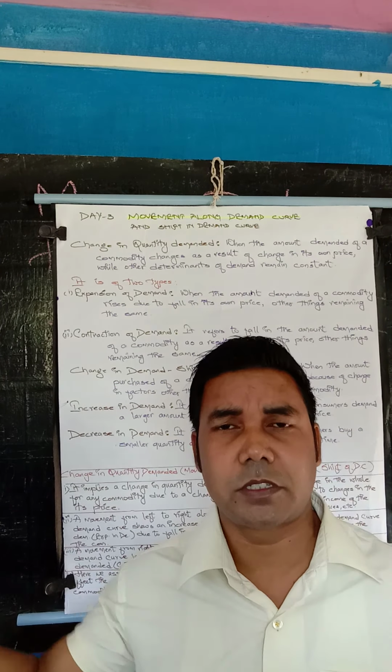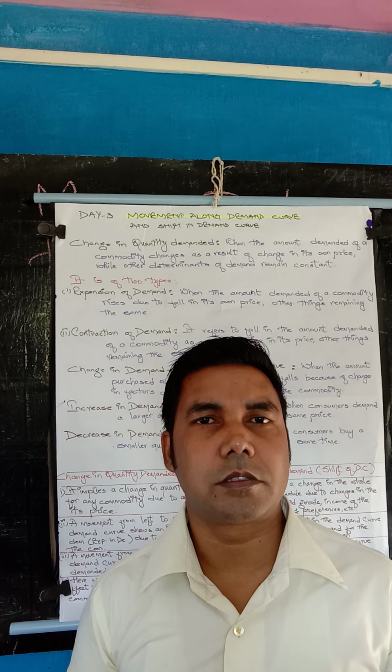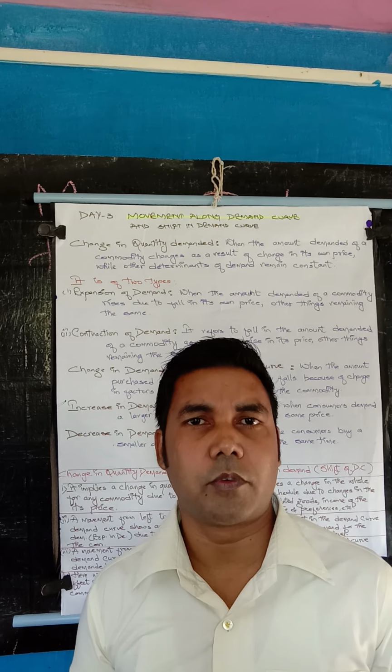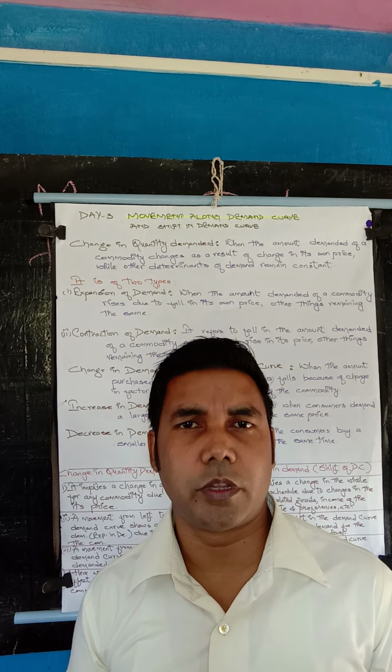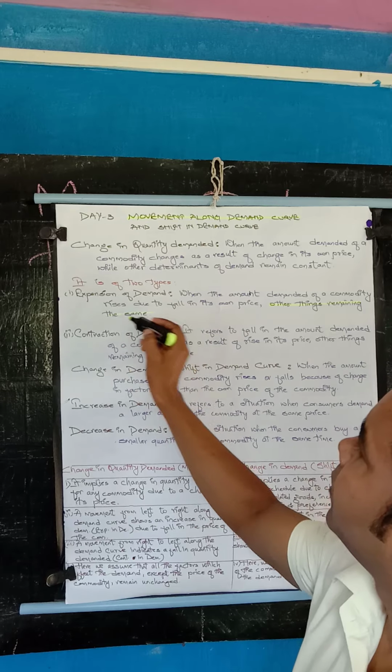Of course, when the price will fall. You also know that when the price falls, the demand for the commodity will increase. So, due to fall in its own price, other things remaining the same. You have to write this thing. Other things remaining the same. You have to note it down.